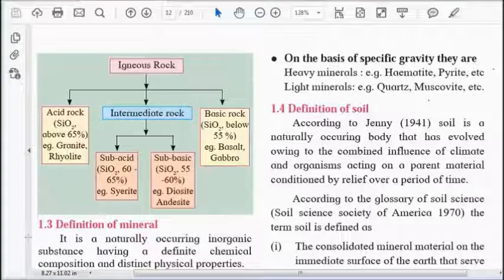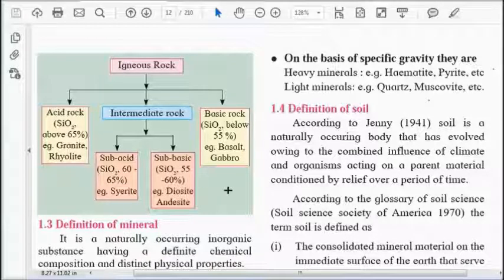Now, minerals are there in rock. So what is a mineral? It is a naturally occurring inorganic substance having a definite chemical composition and distinct physical properties. What is the important content of rock? That is mineral.